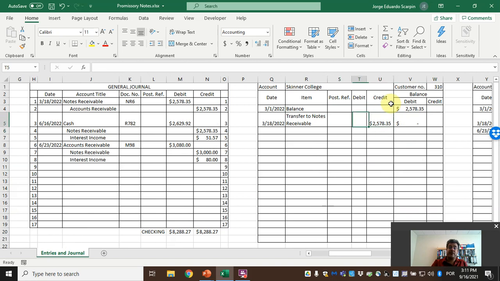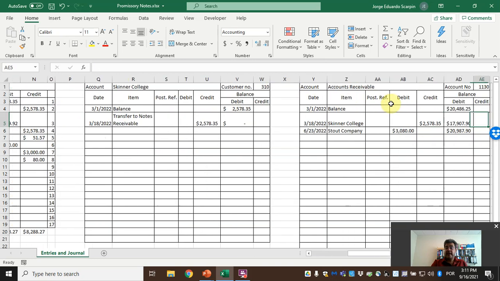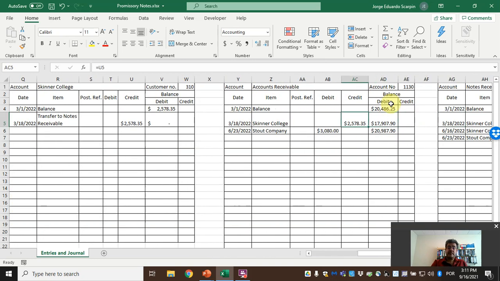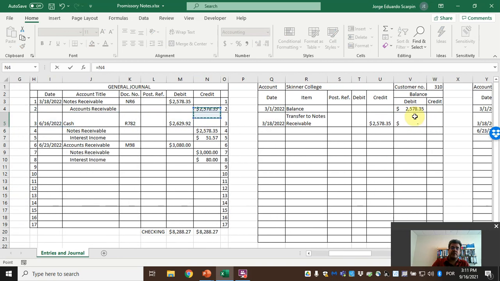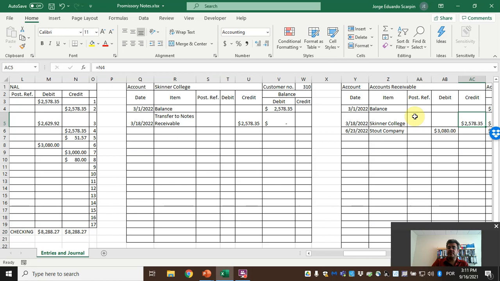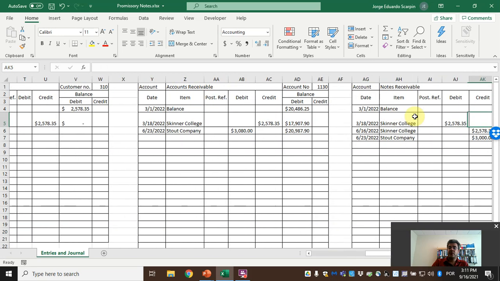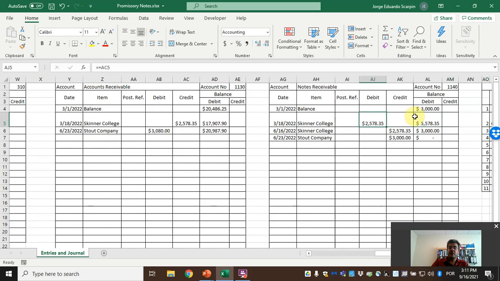So we transfer to notes receivable. So we credit it because we are crediting accounts receivable. So no more balance, as well as accounts receivable. Here, let's consider this beginning balance. We are moving from accounts receivable to notes receivable. So we are moving this credit accounts receivable to a debit notes receivable.